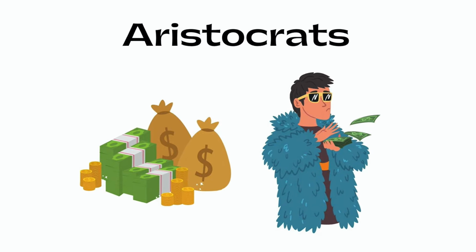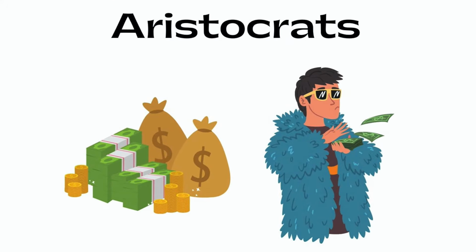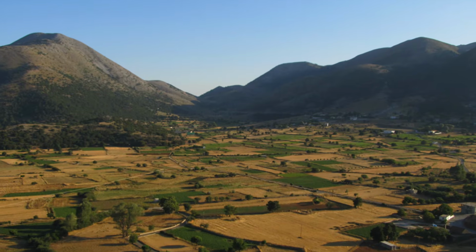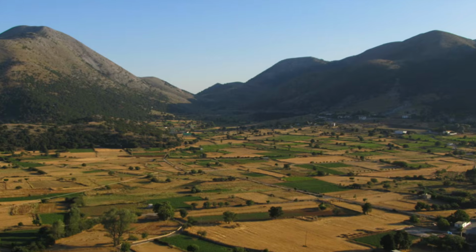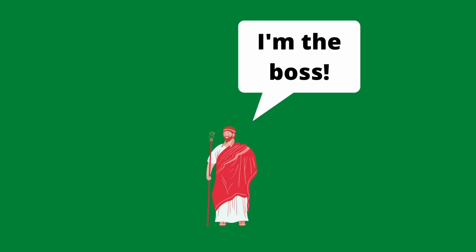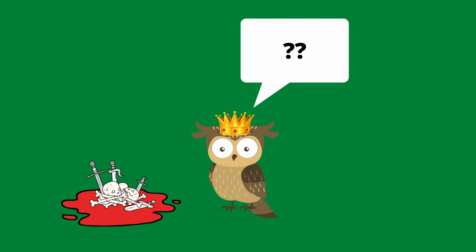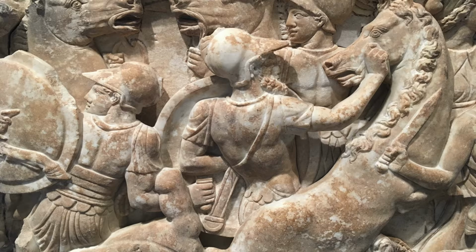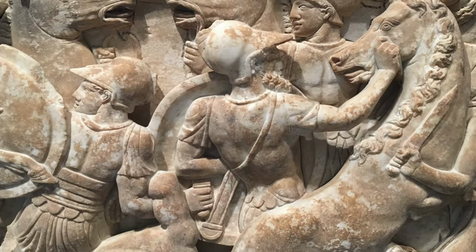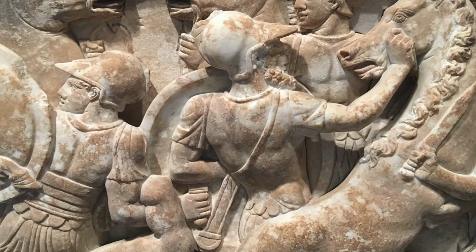Wealthy aristocrats helped the king rule. Usually this was made up of landowners who had much land. Eventually, these aristocrats realized that they had more power than any king because the king was dependent on them to maintain power. Sometimes kings were overthrown and a different form of government was favored.